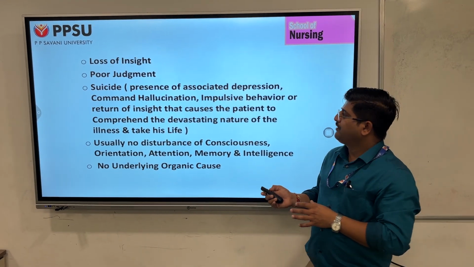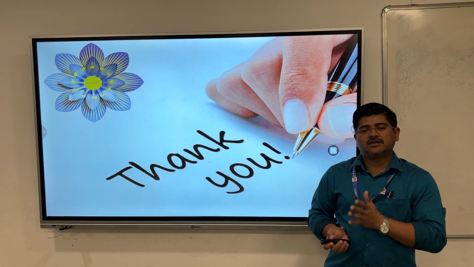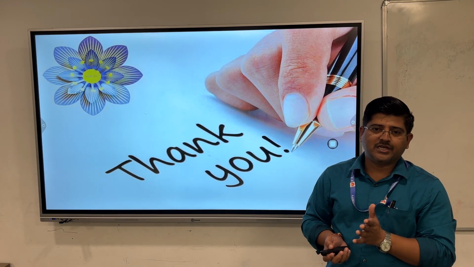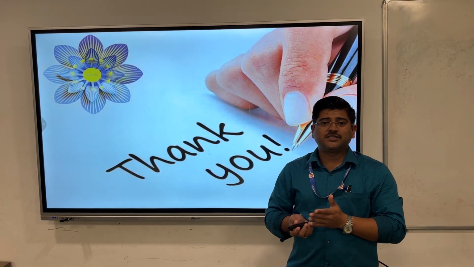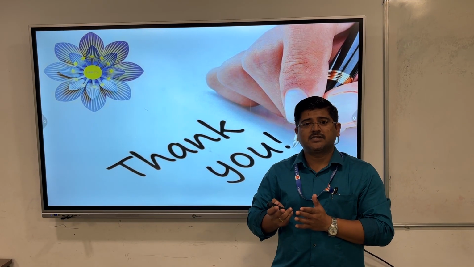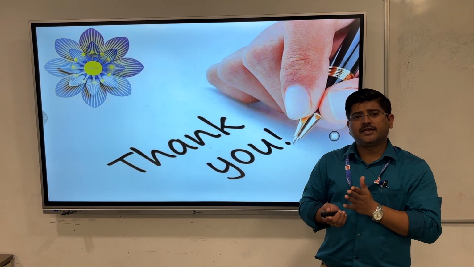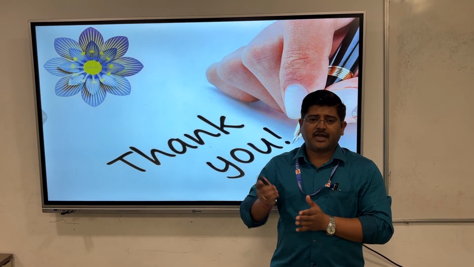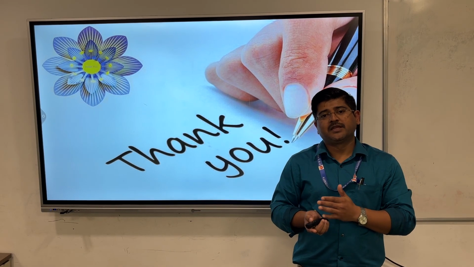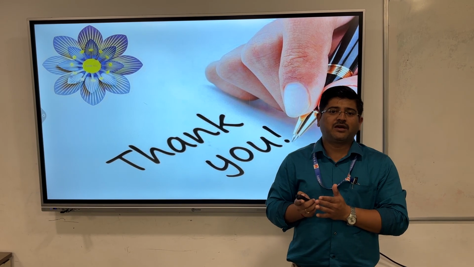So these are the clinical features of schizophrenia. Till now we have discussed what schizophrenia is: a psychotic condition characterized by disturbance in thinking, emotion, and volition. We have discussed the causes of schizophrenia: biochemical and biological theories, genetic theories, stress model, and social factors. And we have also discussed the clinical features given by different people, like the 4 A's of schizophrenia, positive and negative symptoms, the first rank symptoms, and the clinical features according to the mental status examination.